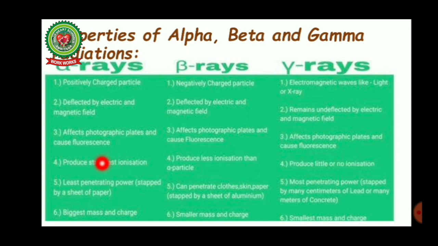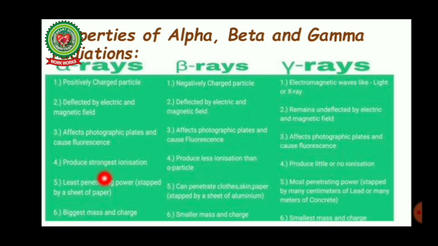Now next is ionization power, very important. Ionization power is the power or energy, the minimum energy required to eject an electron from an atom of an element. Alpha being positively charged has the strongest ionization, beta less ionization than alpha particle, and gamma has the least ionization.